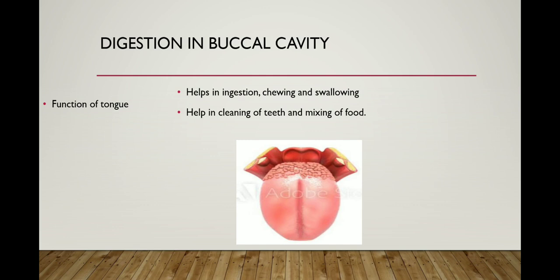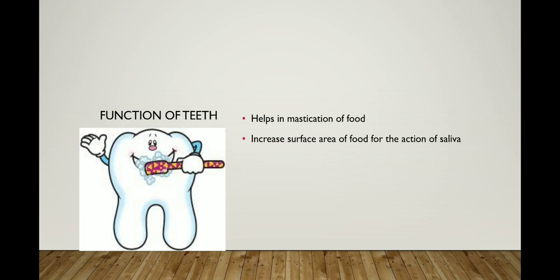It also helps in the mixing of food because the tongue has saliva and mucus, and some taste buds are also present on the tongue. Without the tongue we cannot taste anything, whether it is a sour taste, a bitter taste or a sweet taste. So this is all about the tongue present in the mouth. I hope you are able to understand the function of the tongue in the buccal cavity. Next is the function of teeth.